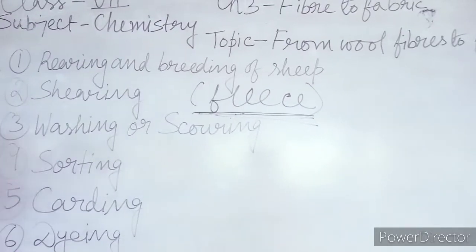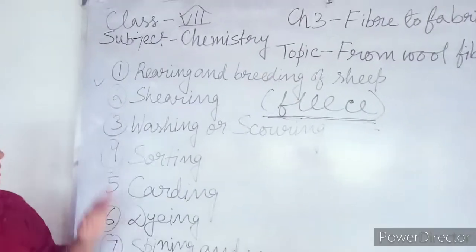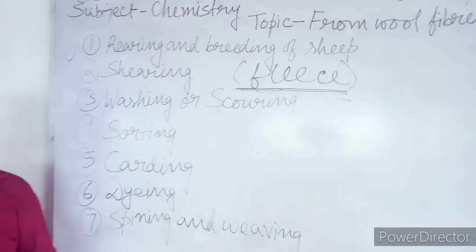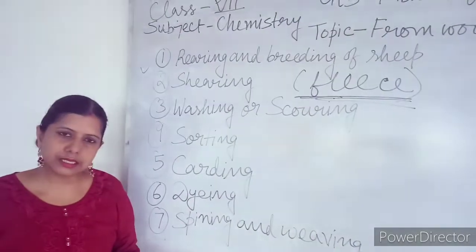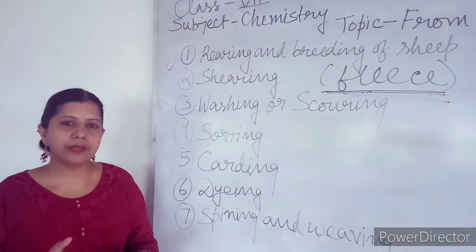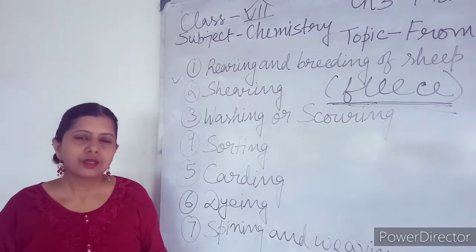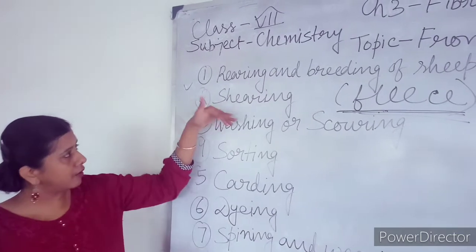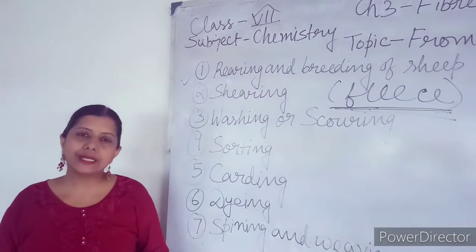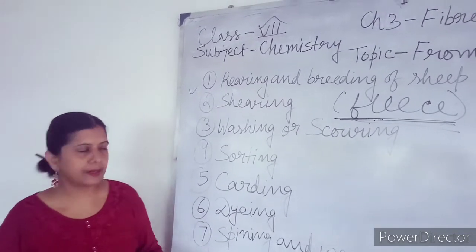Now when we are shaving off the wool along with the outer skin, the sheep doesn't get pain. What is the reason? The reason is the outer skin of the sheep is dead. That is, it is made up of dead cell. So they don't have pain. But we have to take care of this process. We should do it carefully so that the inner skin is not going to be affected.